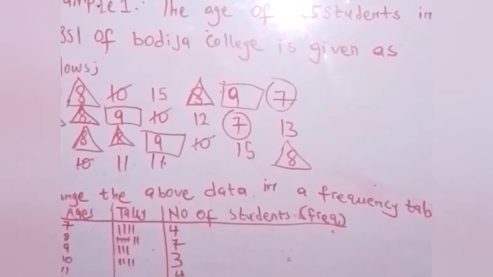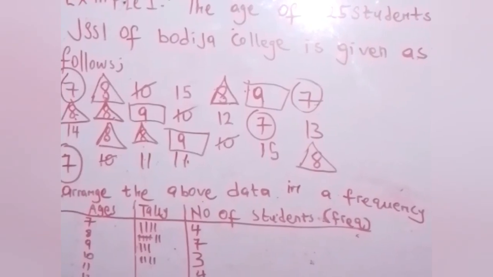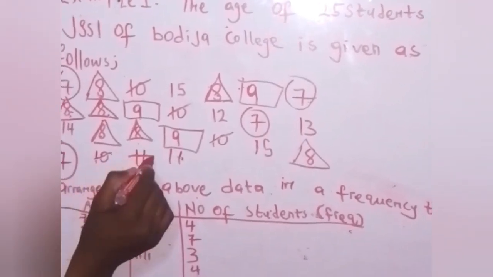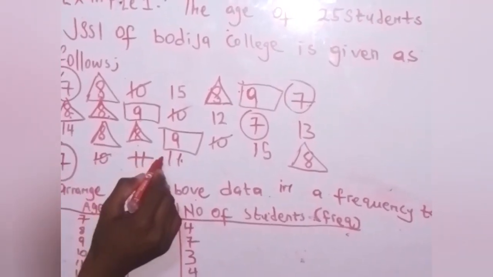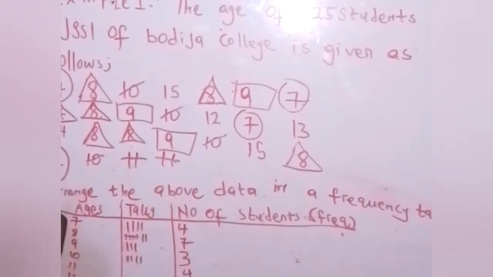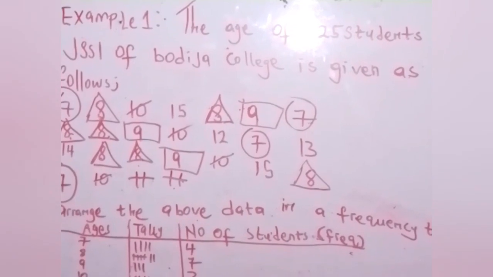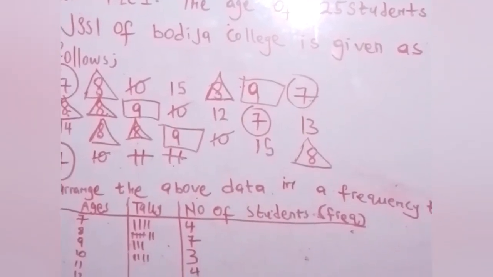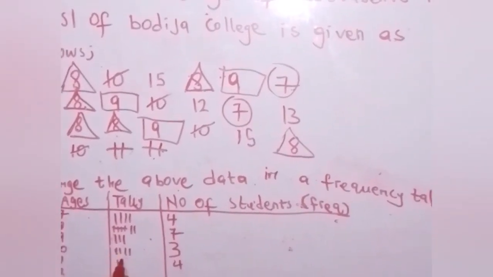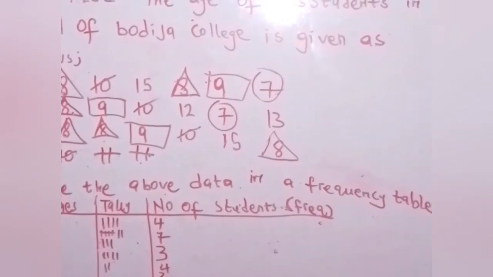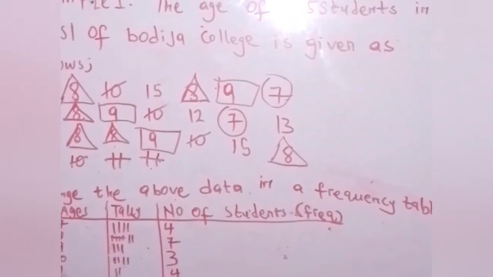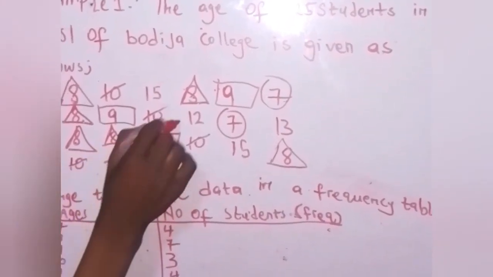Okay, let's look for 11. 11 now, let's use minus. For 11, 1, 2, there are only 2. That means for 11 is 2. For 12 now, we have only 1. Let's use star.